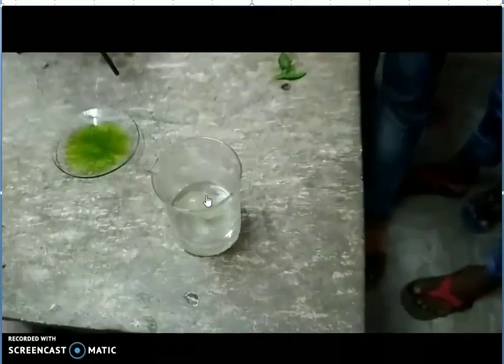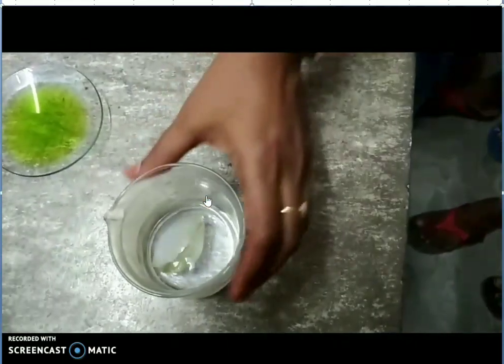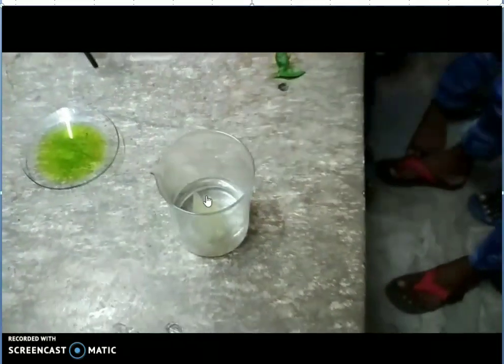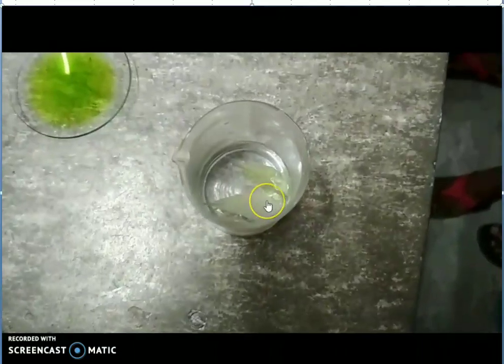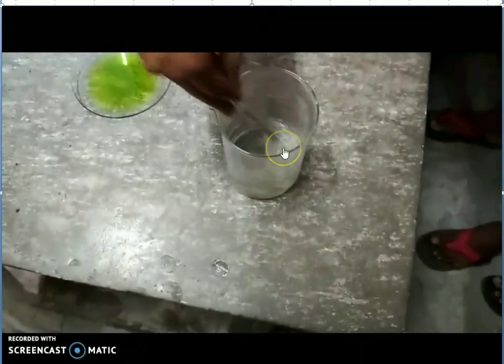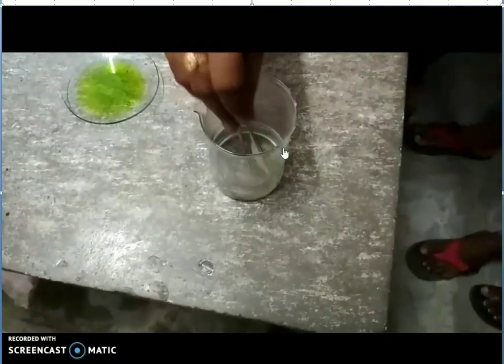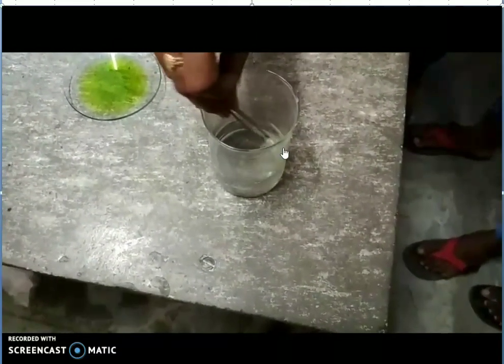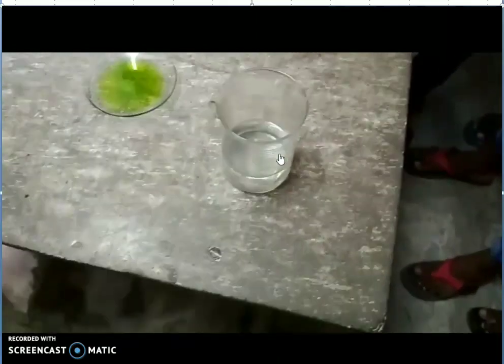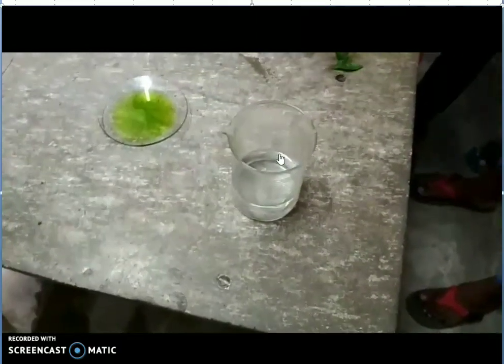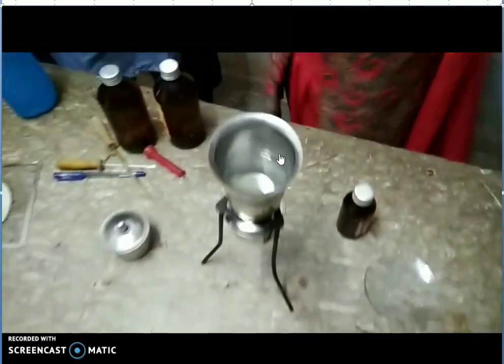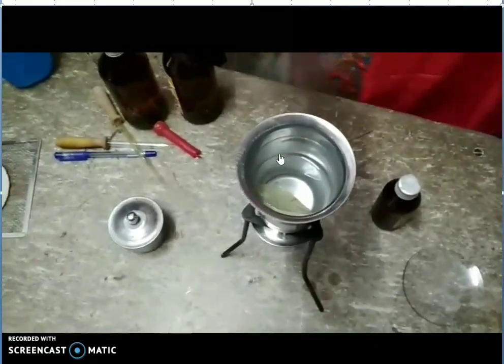Observe the color of the leaves now. The leaves have no color now. Greenishness is removed. We can easily observe the presence of starch in it by using iodine now. If it is green, we can't see the presence of starch, so we have to remove the chlorophyll from the leaves first.